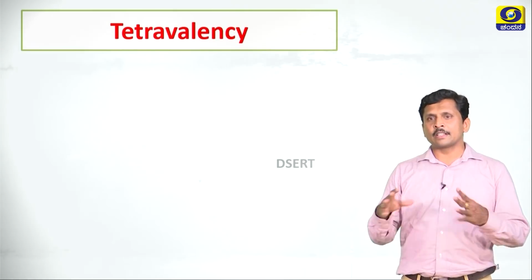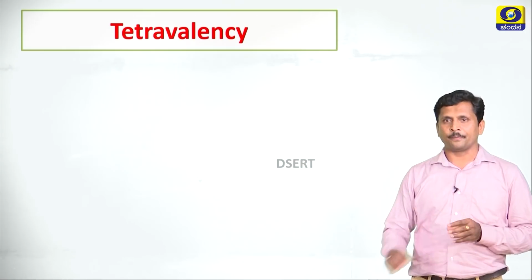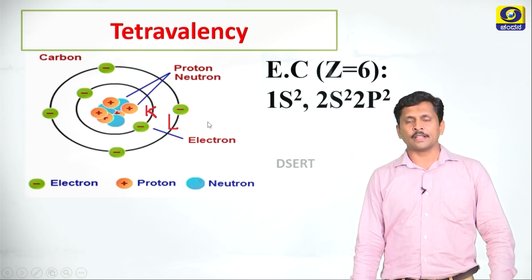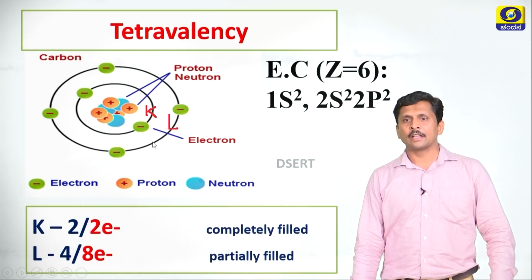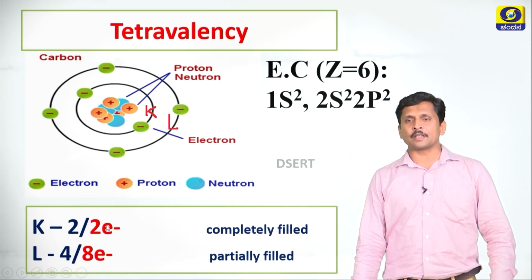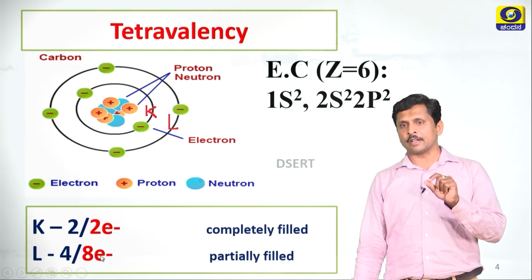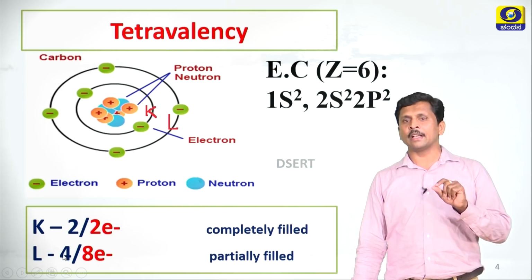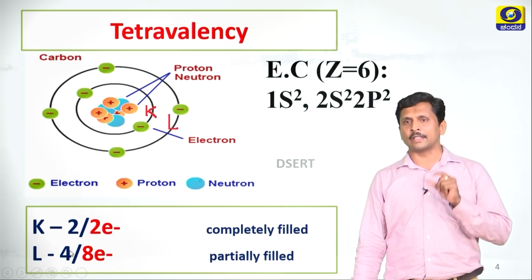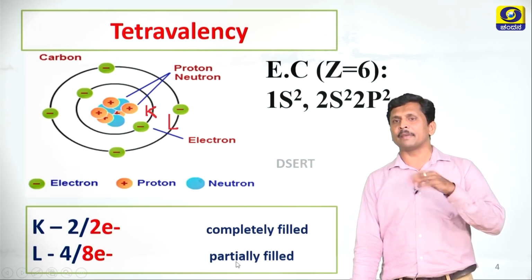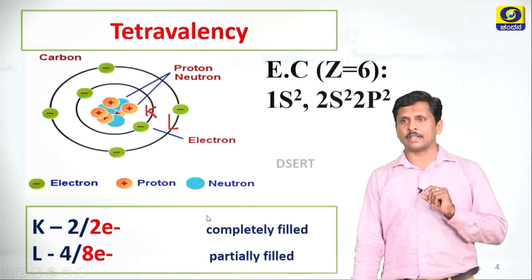Dear students, let us discuss the valency of carbon atom. See the atomic structure of carbon. Carbon has the atomic number 6, so it has 6 electrons in 2 shells. K shell has 2 electrons, L shell has 4 electrons. The maximum capacity of K shell is 2 electrons, it is completely filled. The maximum capacity of L shell is 8 electrons. Here carbon has 4 electrons in the L shell, so it is partially filled. This partially filled shell makes carbon a tetravalent element.